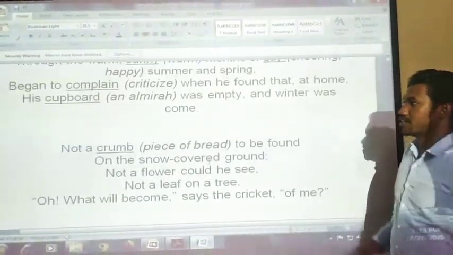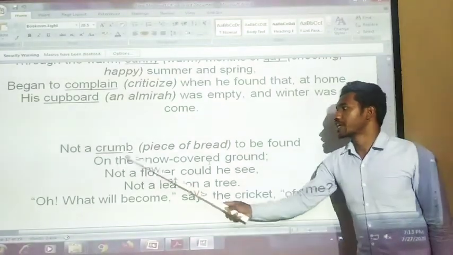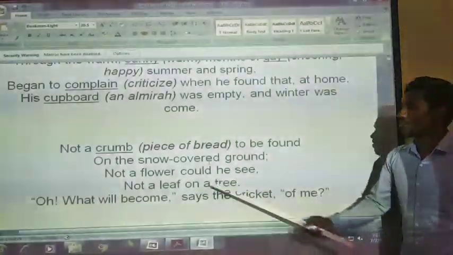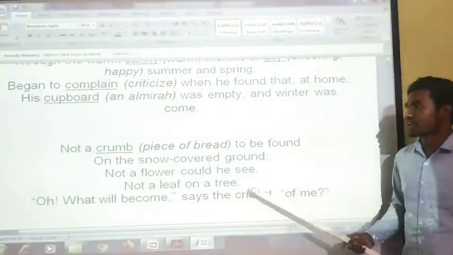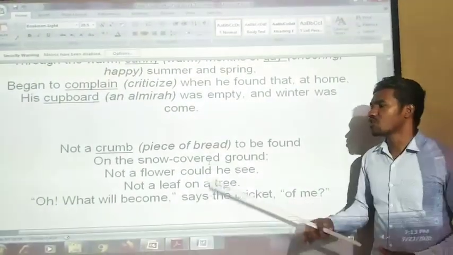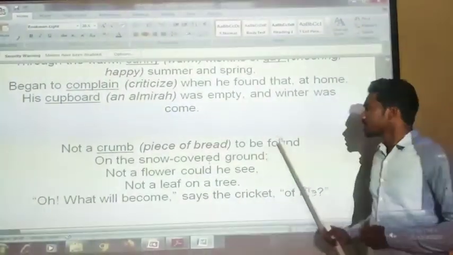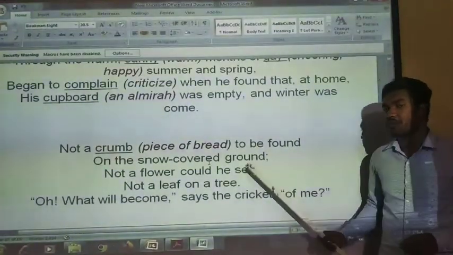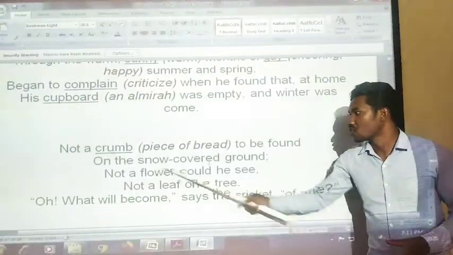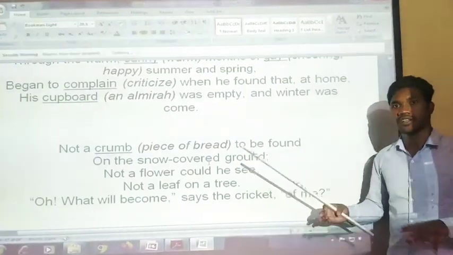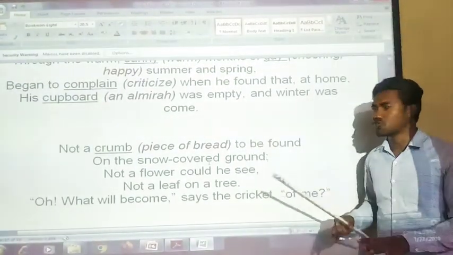Let us see the next stanza. Not a crumb to be found on the snow-covered ground. Not a crumb, not a piece of bread is found on the ground, because when the winter season came, the snow covered the ground, so nothing is seen.